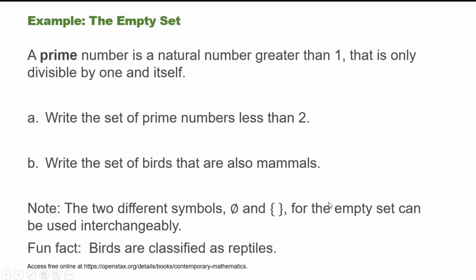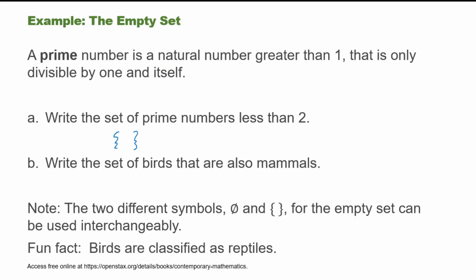Example, the empty set. So I have a definition here. A prime number is a natural number greater than 1 that is only divisible by 1 and itself. So part A, write the set of prime numbers less than 2. Well, wait a second, because a prime number has to be greater than 1. Okay, well, greater than 1, but here we're saying it also has to be less than 2, and it's a natural number, so those are the counting numbers. So I can write two braces, and that is the empty set. Set of prime numbers less than 2, there aren't any, so it is the empty set.